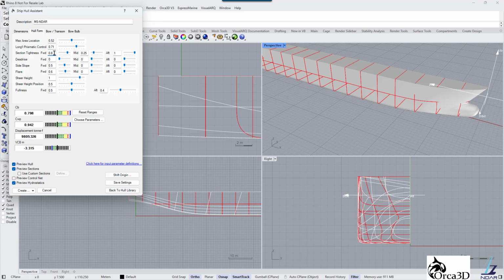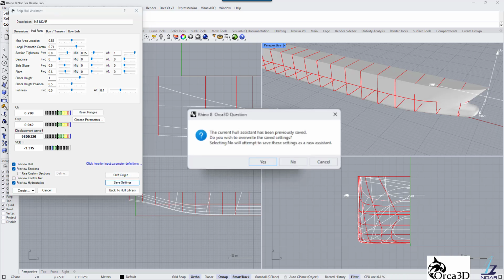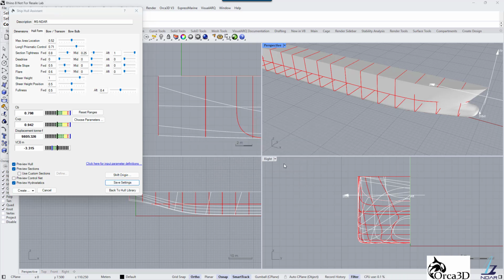Thus, we have matched concept target values closely enough for this hull to be used as base for ensuing design work: hydrostatic initial check, compartmentation and damage hydrostatics, CFD, 3D general arrangement, preliminary structure layout, seakeeping, etc. Save settings. Now we can create the hull. Open the pull-down menu and select Create Full Model.